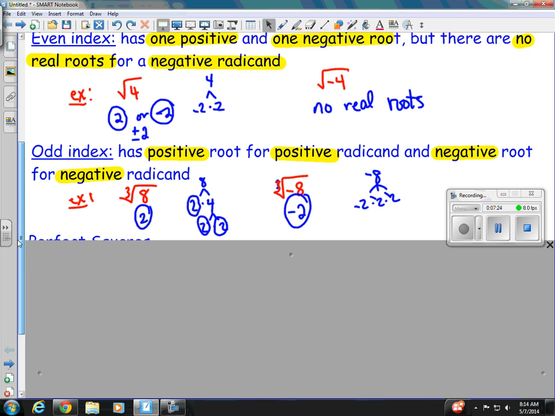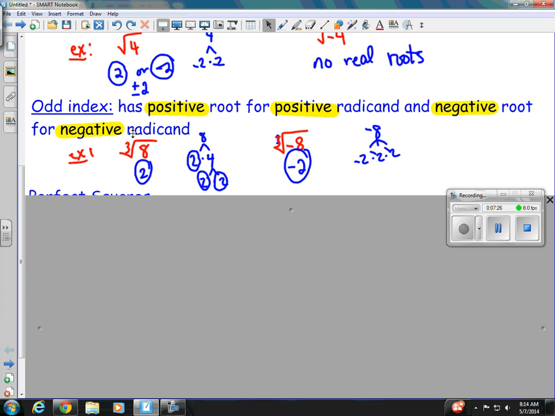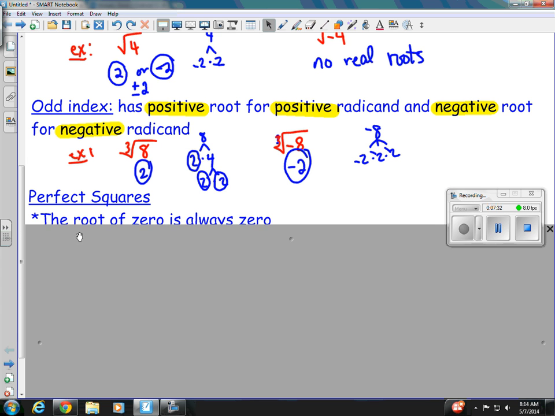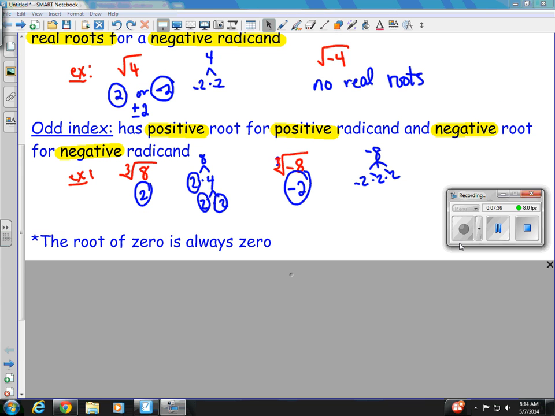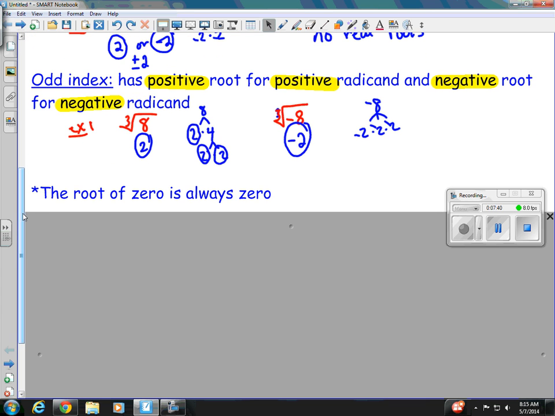Now, we are going to look at simplifying them, much like how we are here in our examples for our even index and odd index. But I want to review the perfect squares first. Sorry about that, I had it slightly out of order. I had to slide it down and change it. Before we get to our perfect squares, let's look at this last little note.